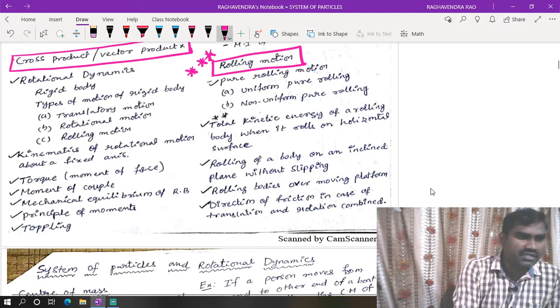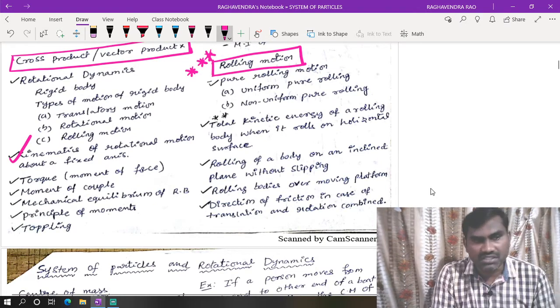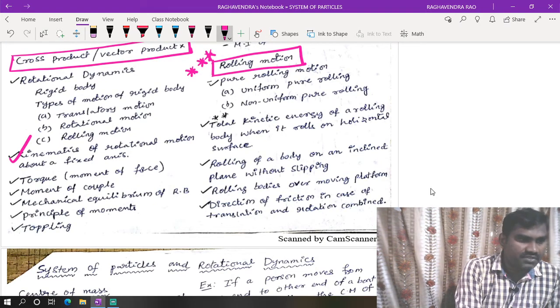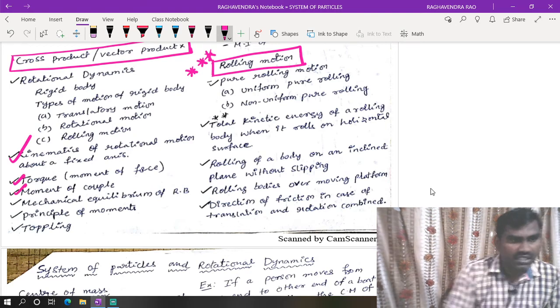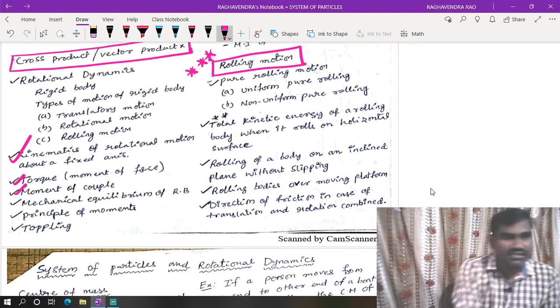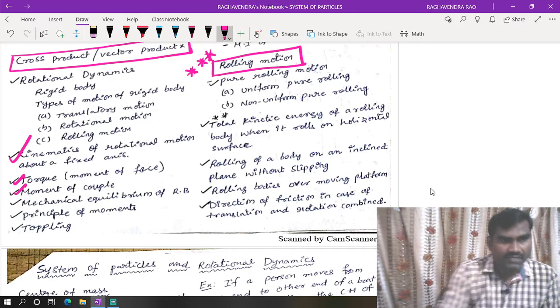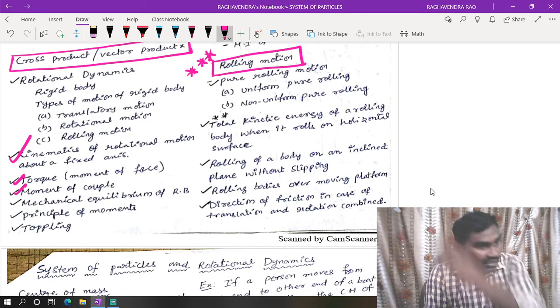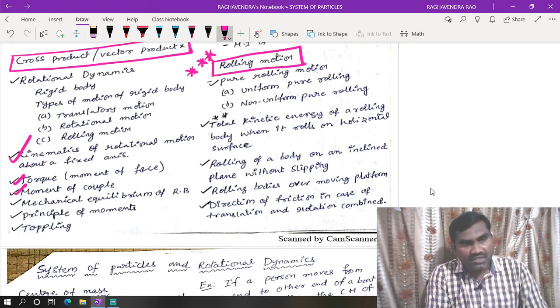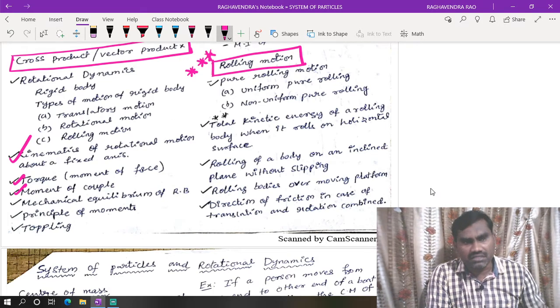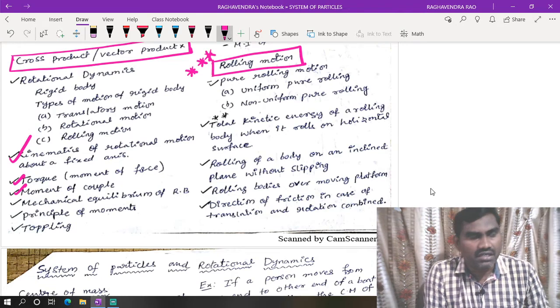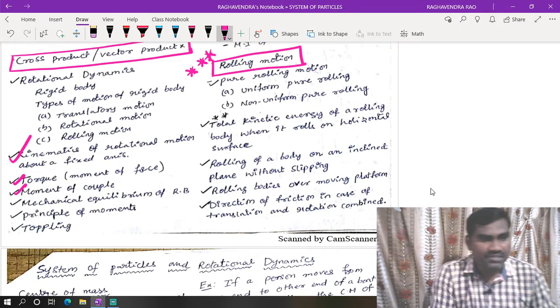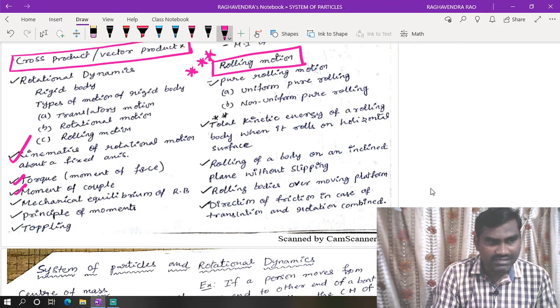So here: kinematics of rotational motion, as usual in the case of motion in a straight line, and torque. So torque and moment of force. Applications of cross product give us torque and couple and so on. In that case we will use the cross product application. Torque is nothing but an application of cross product. Under that they ask questions in the NEET examination.